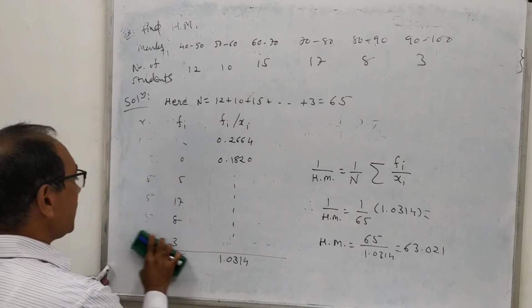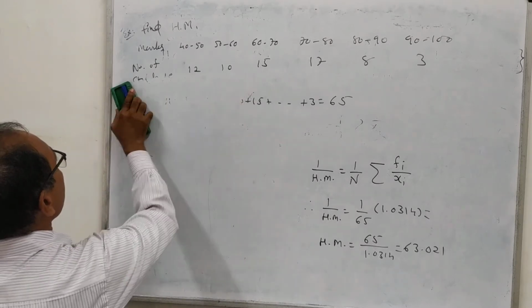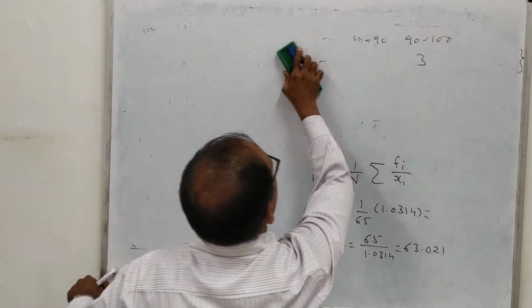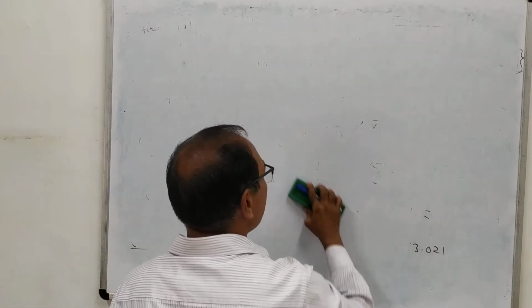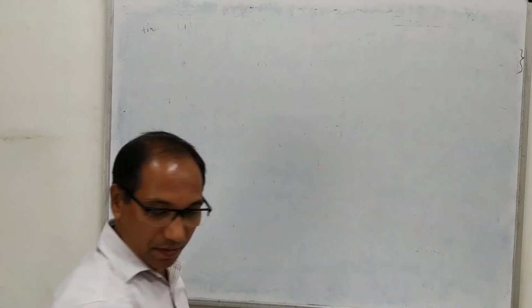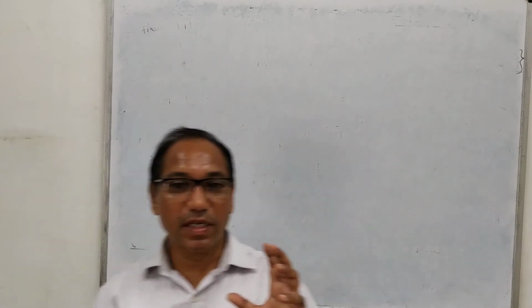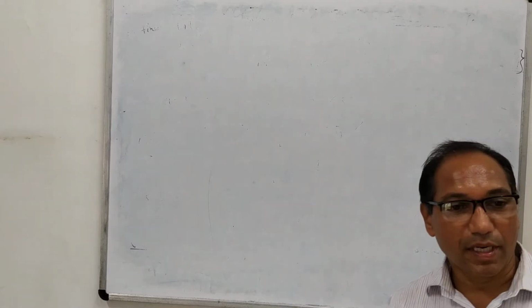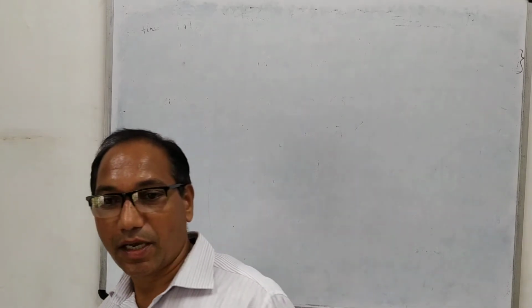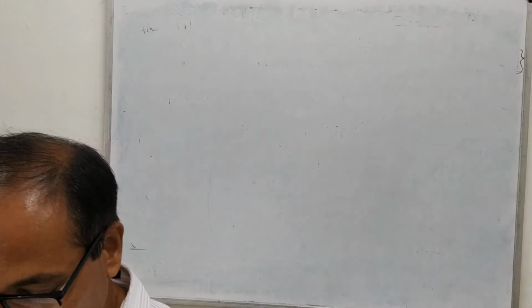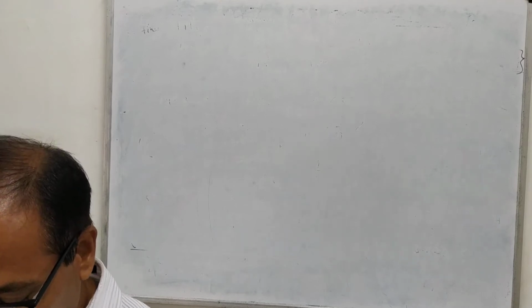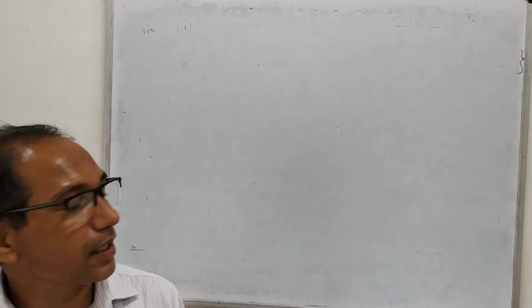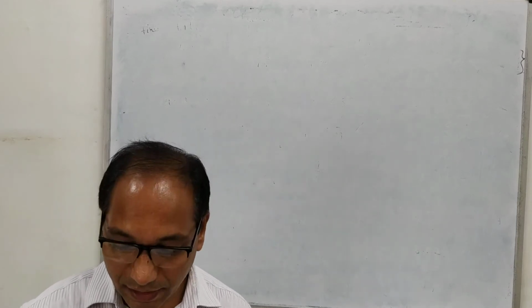Okay, so it is very simple to obtain harmonic mean. So this is the concept which we have seen. Sometimes, rarely, a question comes from this topic, but if it comes, you should not find difficulty in solving problems based on harmonic mean. So we have now seen three types of mean: arithmetic mean, geometric mean, and harmonic mean. Among them, as I told you, arithmetic mean is of very much importance, because we will make use of arithmetic mean in the further study, and normally we denote arithmetic mean by x bar.